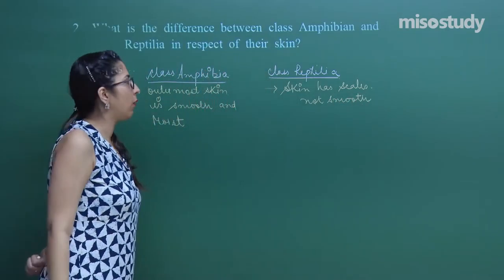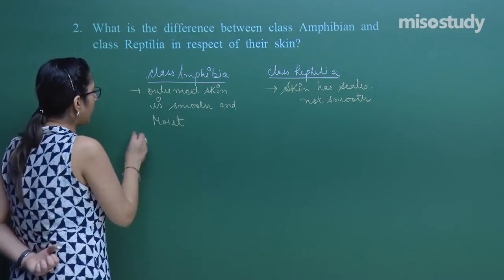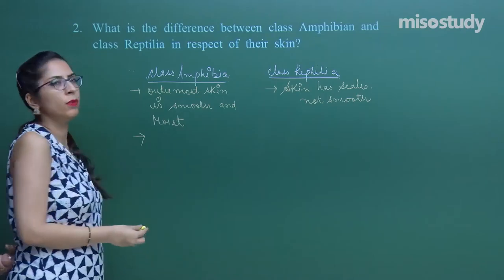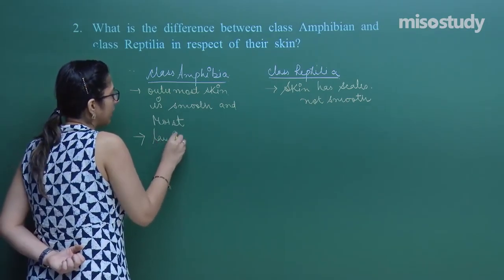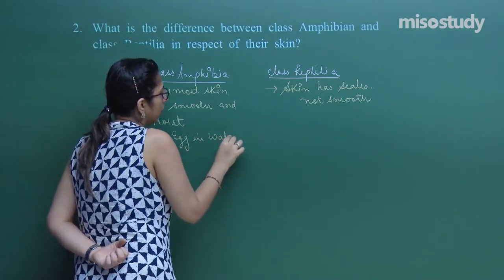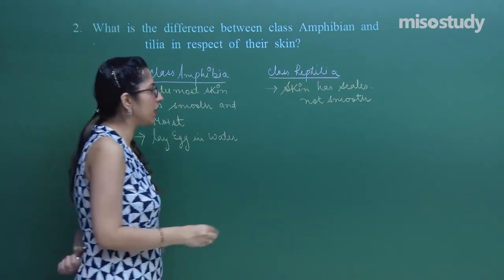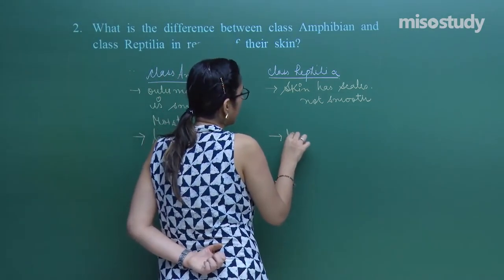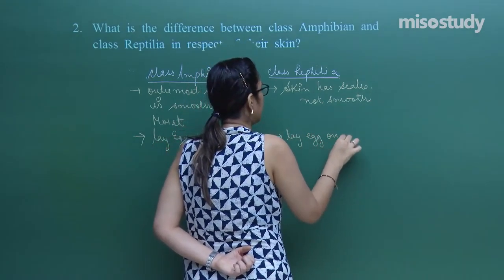Right? Now, amphibians always lay eggs in water. Let's talk about some more features. Whereas organisms belonging to class Reptilia lay eggs on land.